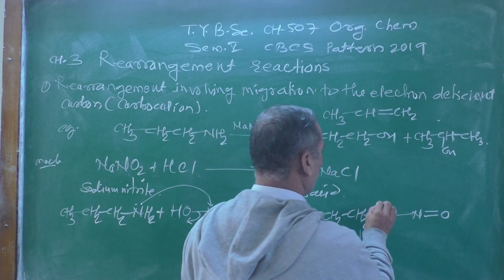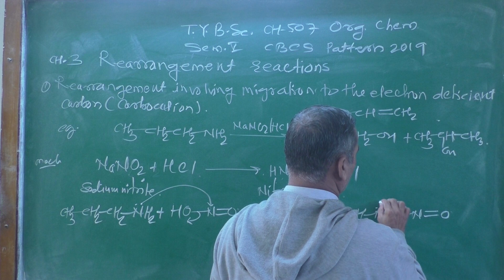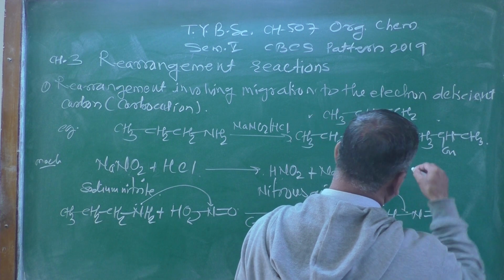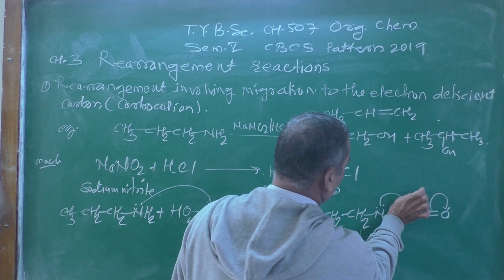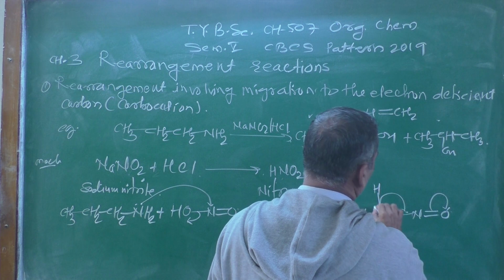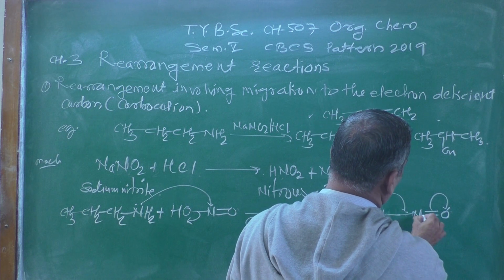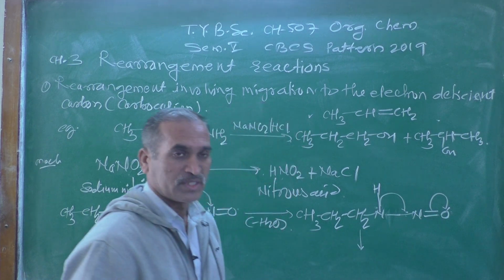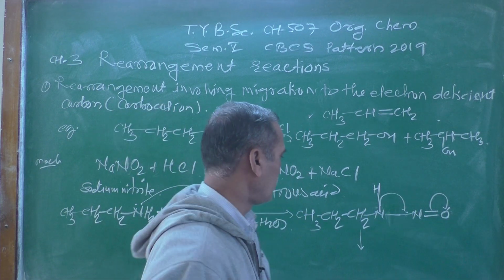Now look here, the lone pair present there forms a double bond, and there is a shifting of the hydrogen atom, which I am showing in this manner. So this forms a double bond here, and this hydrogen atom shifts from here to here.